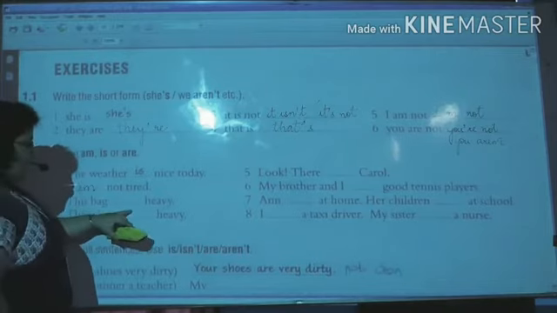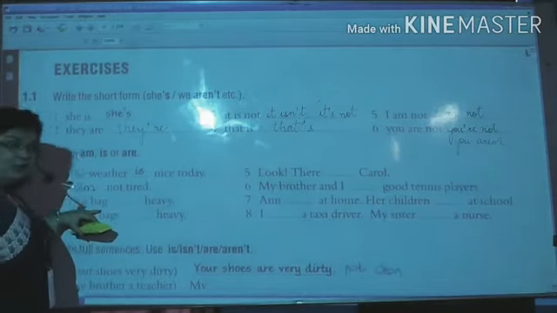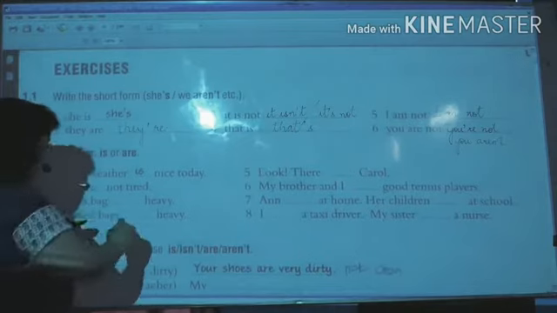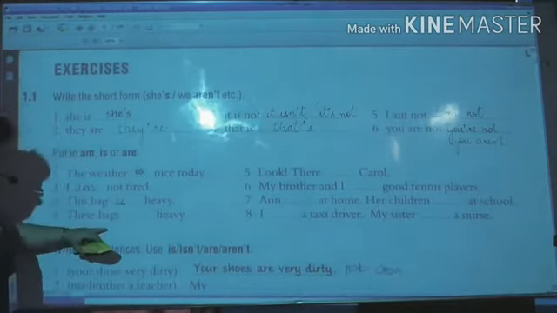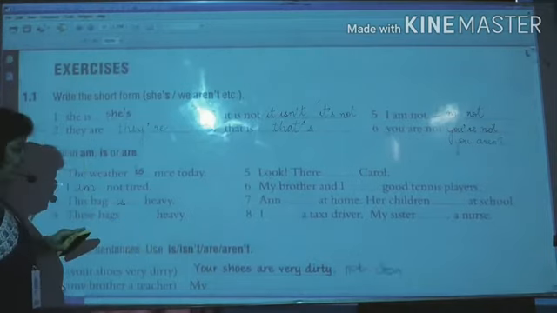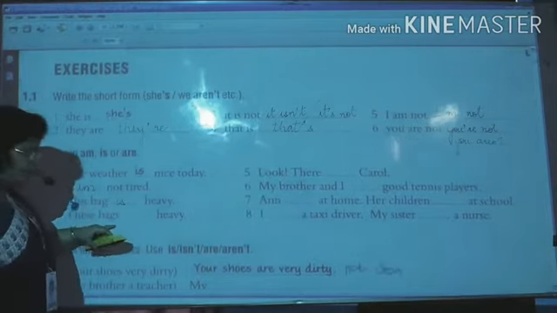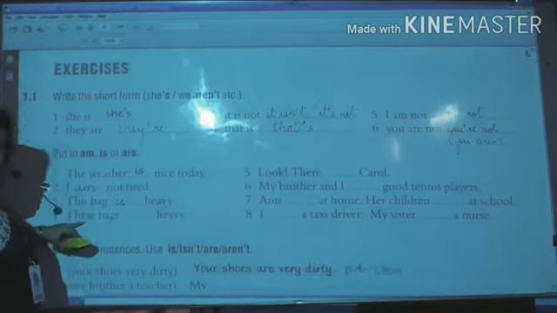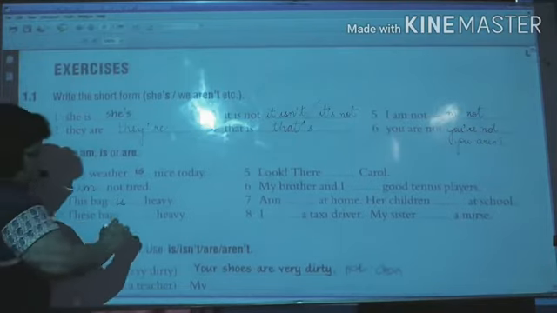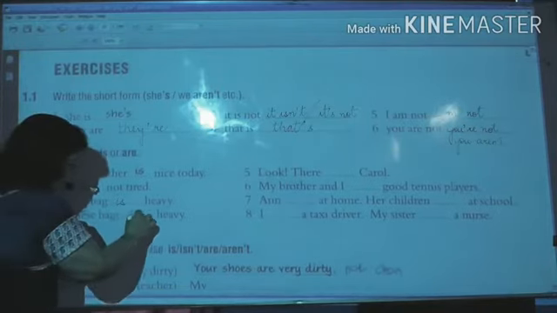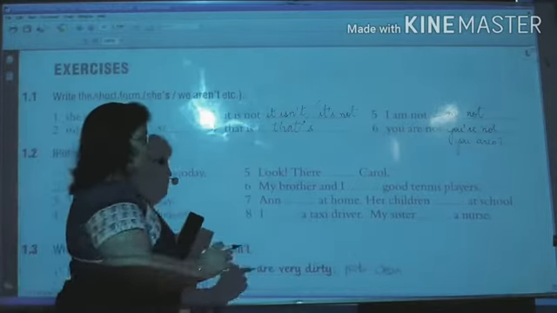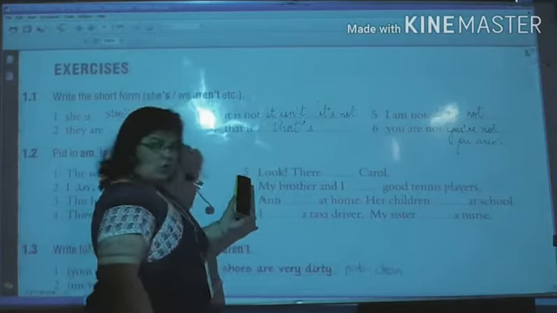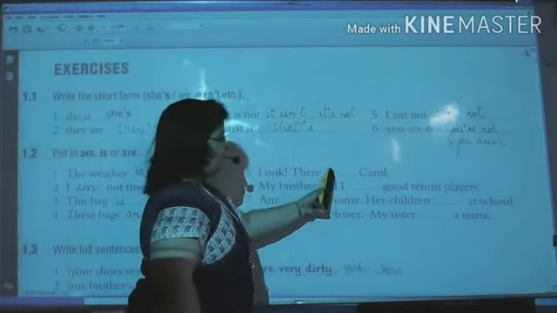Third, this bag dash heavy. Now this bag is singular or plural? It is singular. So we will use is. These bags dash heavy. Now these bags becomes plural because s is there. And these is also used with plural. So it will become are. These bags are heavy.